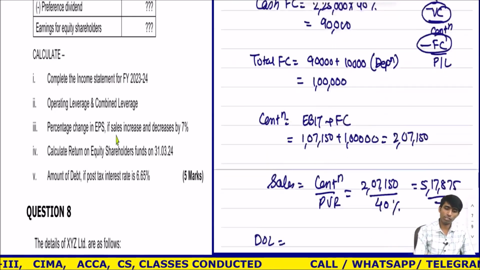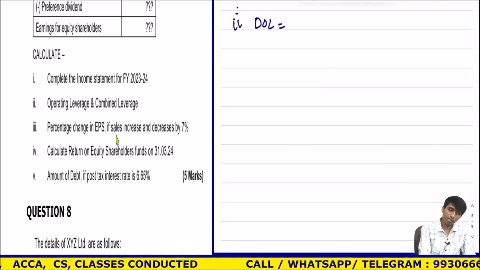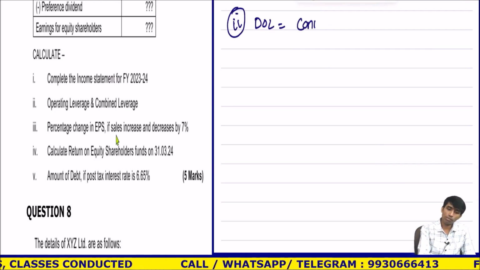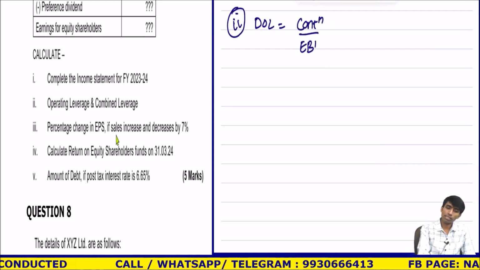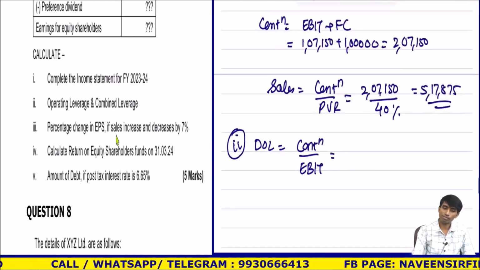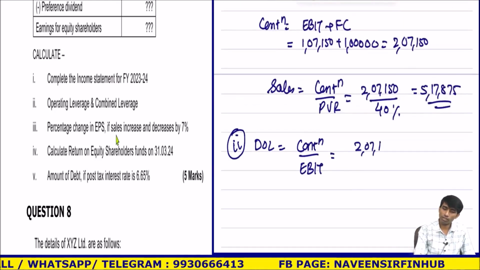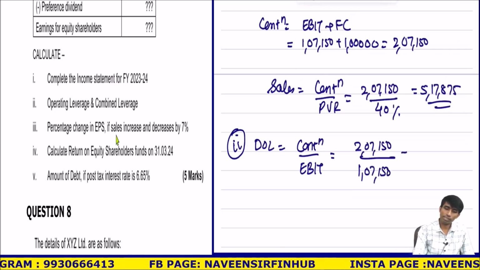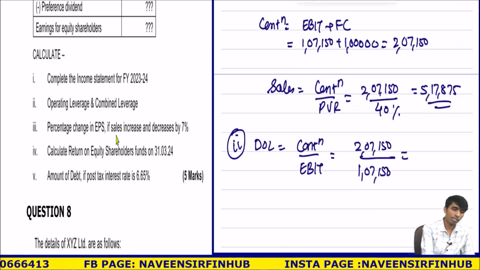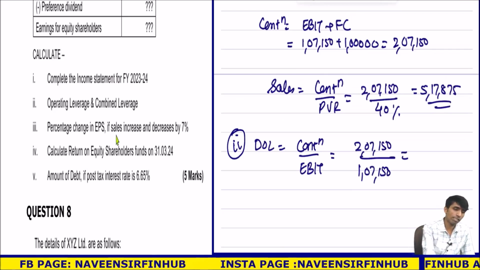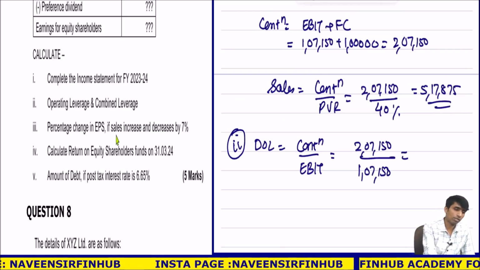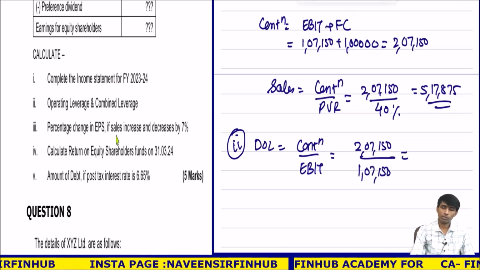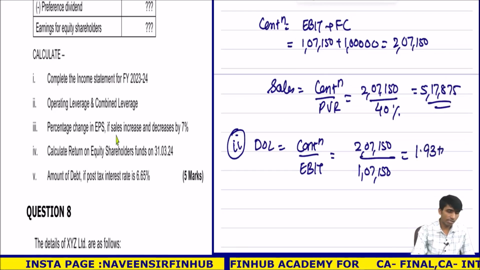Now the answer for the first part. This is your second part. DOL is equal to contribution upon EBIT. Contribution was how much? 2,07,150. EBIT was how much? 1,07,150. How much is my DOL? 2,07,150 divided by 1,07,150. Correct? So it is 1.93 times.